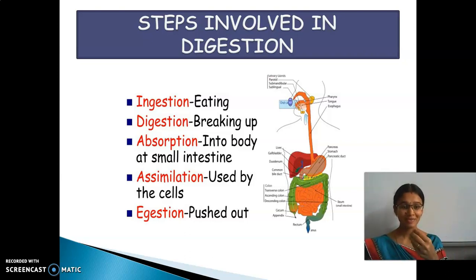Yes. So what is meant by ingestion? Taking in food. And then digestion means breaking the complex ones into simpler ones. And then absorption. Yes. And then assimilation means it is used by the cells for doing work. And then egestion. The waste is sent out.